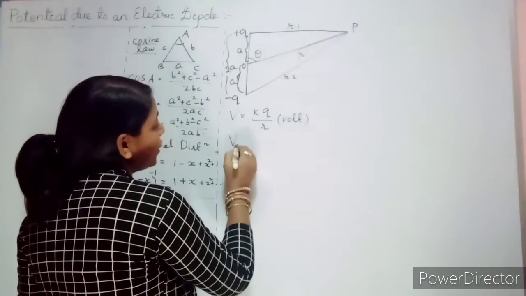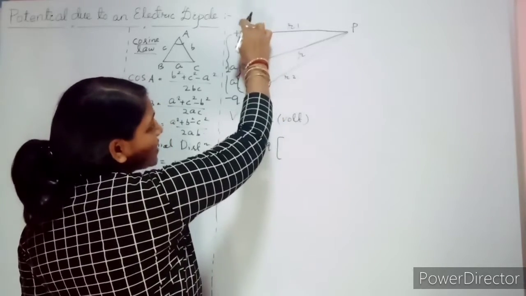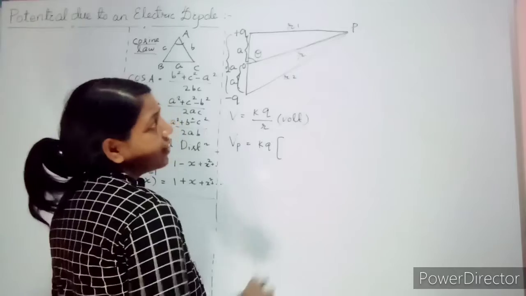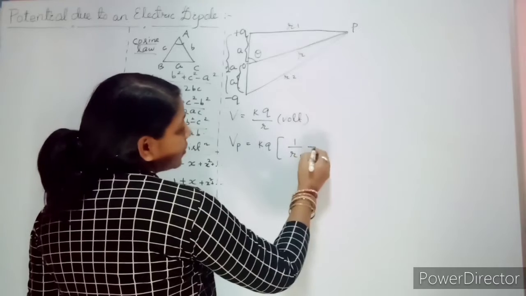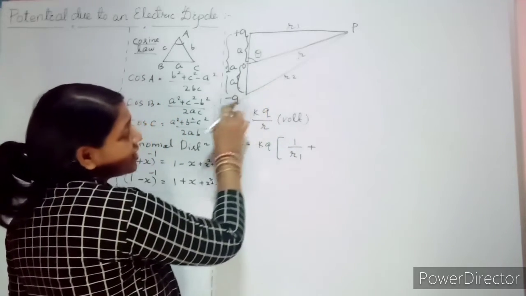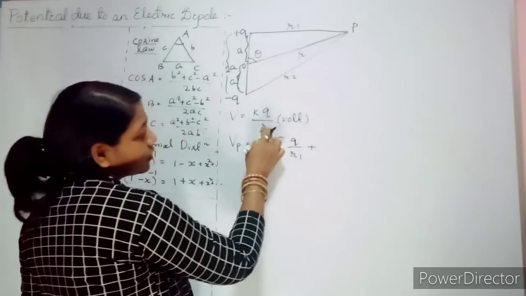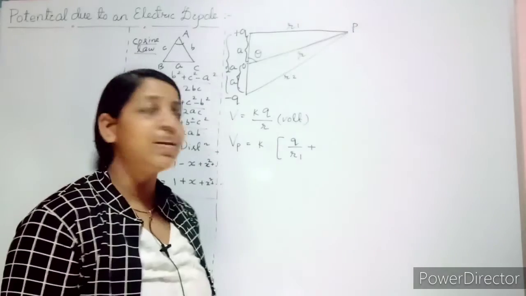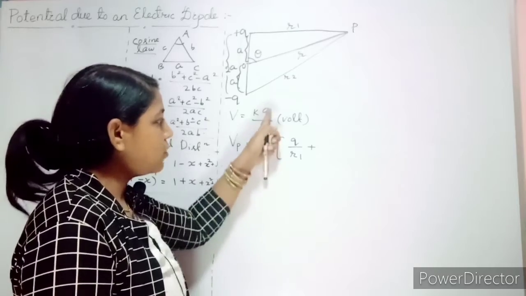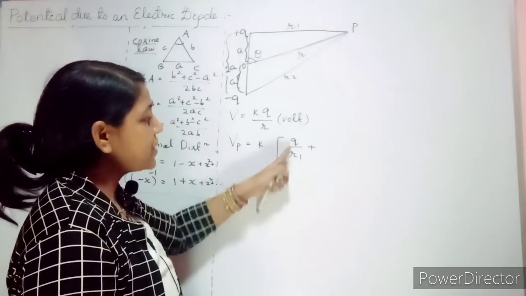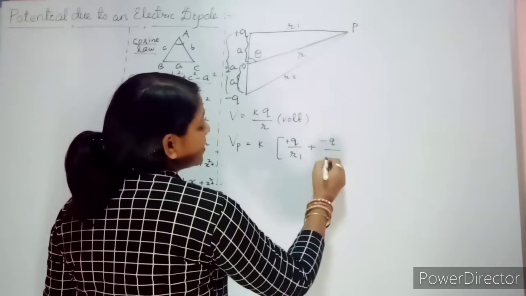My potential at point P, Vp, is equal to kq. Now what is the distance from plus q? It is at a distance of r1, so I will write 1 by r1 and plus. Now this is of charge minus q. Better you write it as k, it is plus q. So always in case of potential calculation, you need to consider the sign convention of charge. So better take k common out. For the first one, plus q, it is plus q by r1. For the second, it is minus q by, what is the distance? R2.